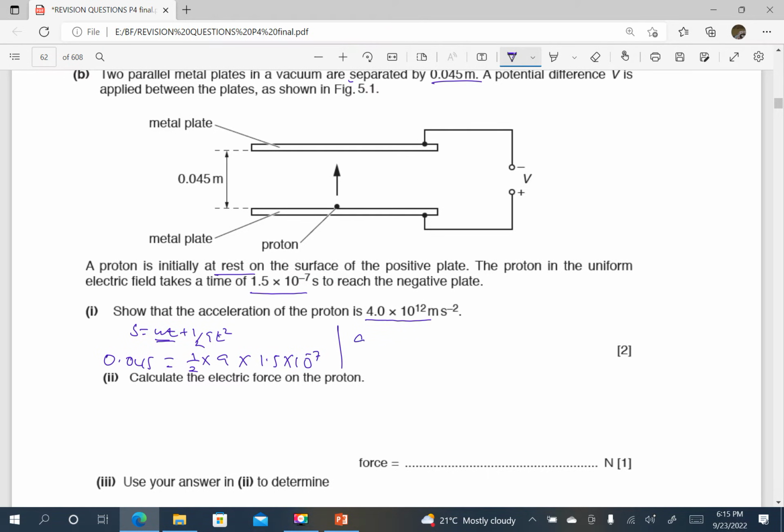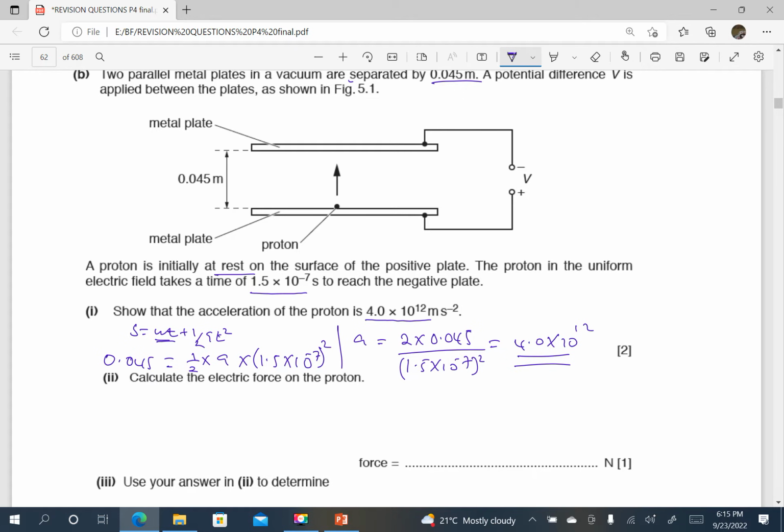When I make acceleration the subject, this will be 2 times 0.045 divided by 1.5 times 10 power negative 7, squared. And when I press my calculator, this is giving me my acceleration as 4.0 times 10 power 12 meters per second squared, as required.